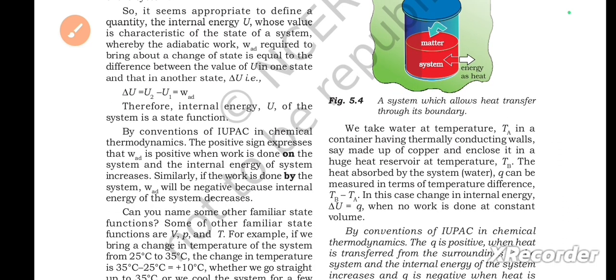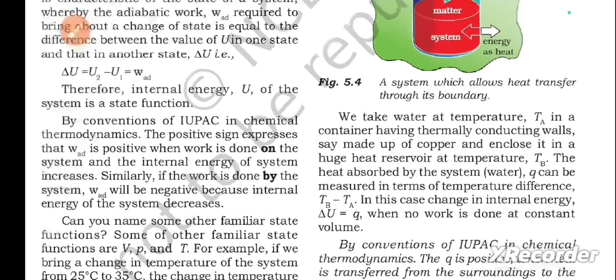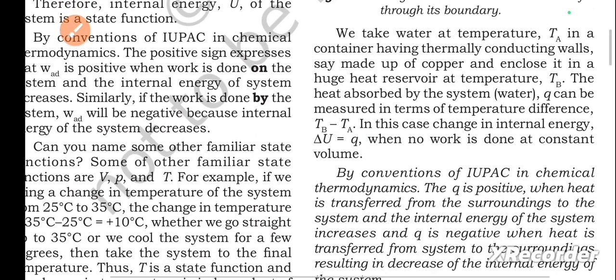We take water at temperature T_A in a container having thermally conducting walls, say made up of copper, and enclose it in a huge heat reservoir at temperature T_B. The heat absorbed by the system water, Q, can be measured in terms of temperature difference T_B minus T_A.